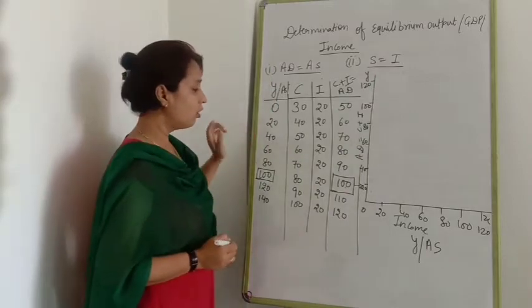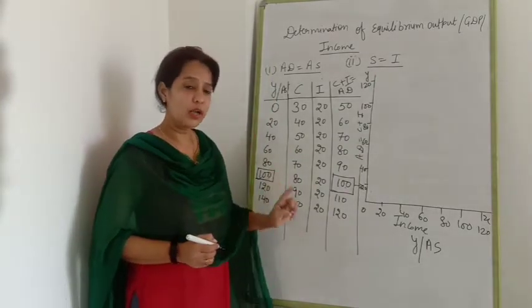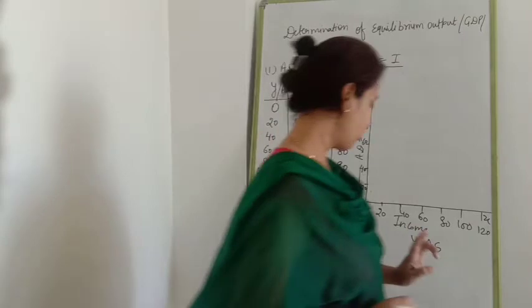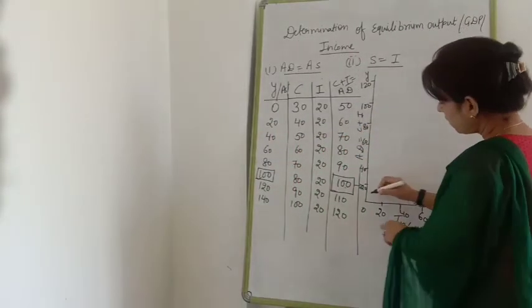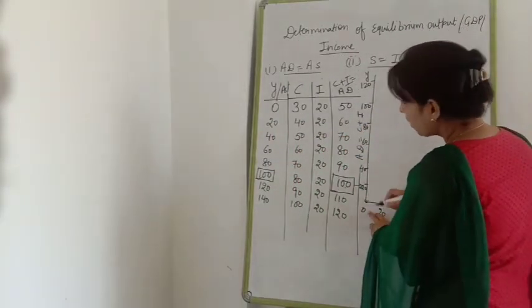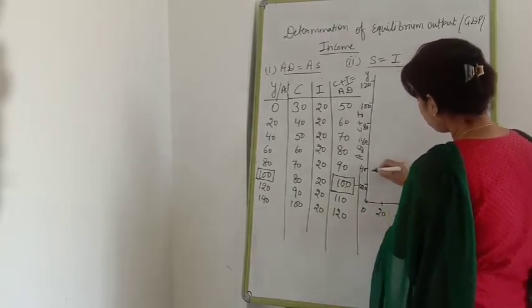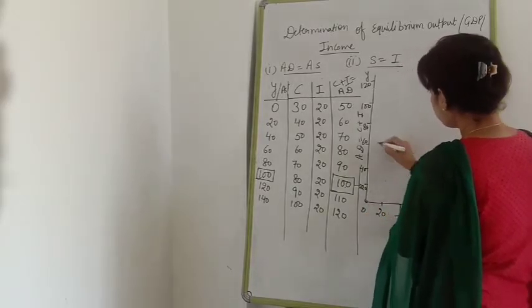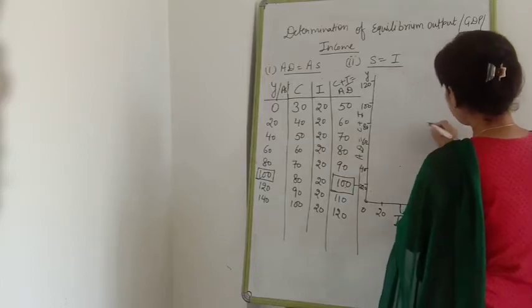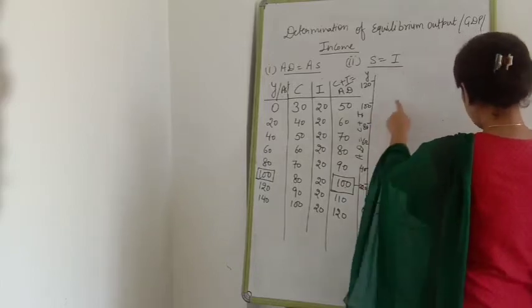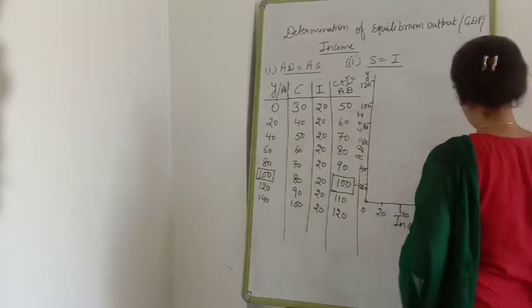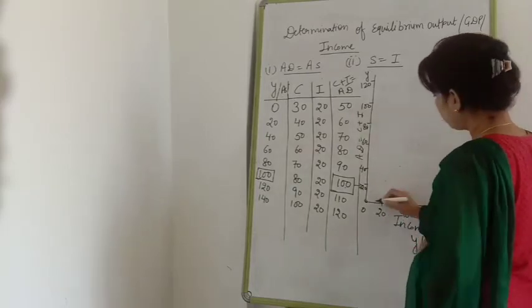Now first of all, we are going to draw Y and AS. First of all, Y and AS. All of you know how we are going to draw: 0 at 0, 20 at 20, 40 at 40, 60 at 60, 80 at 80, 100 at 100 and 120 at 120.